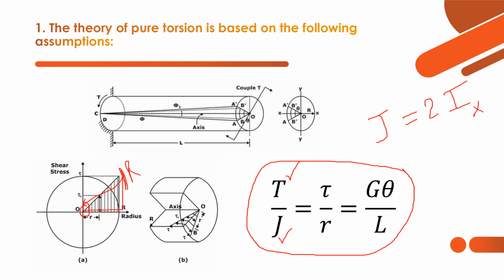So that is the polar moment of inertia of circular section. And tau is shear stress, r is the radius at that section. For example, if you are considering this section, then what is the radius? And G is the shear modulus, theta is the angle of twist, and L is the length of the shaft. So torque, polar moment of inertia, shear stress, radius at that section, shear modulus, angle of twist, and length of the shaft. Now let's move on to second question.